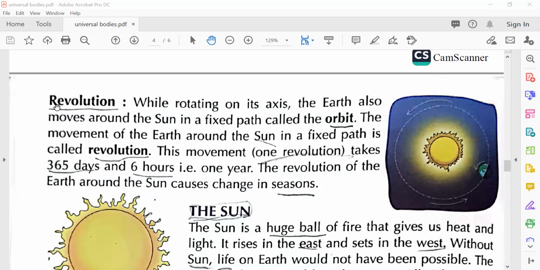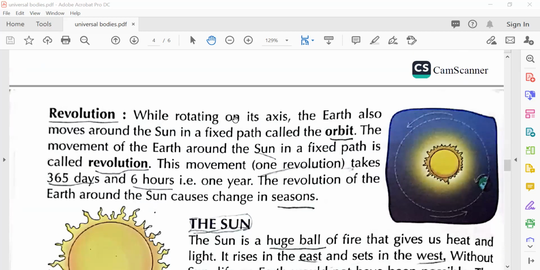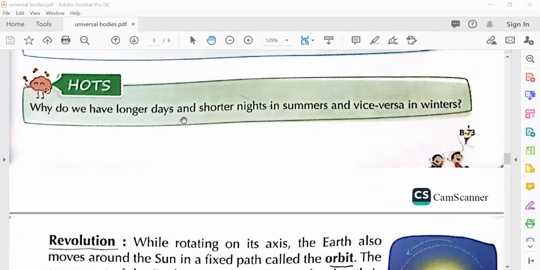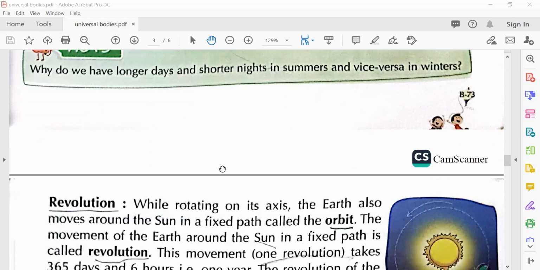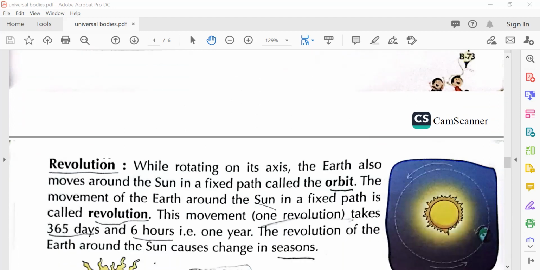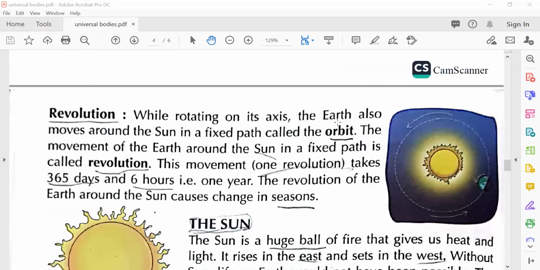Now revolution. What is revolution? Here's a question. Why do we have longer days and shorter nights in summers and vice versa in winter? These days we have winter. So you see the days are short and the nights are longer. This is because of revolution. Winter is not longer because the earth wants it to be, right? It is because of revolution. So let's see what revolution is.